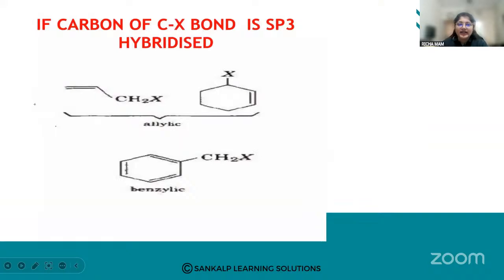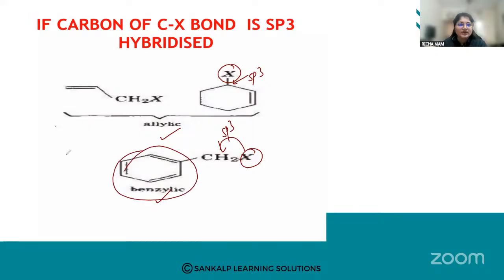So what are allylic halides? What are benzylic halides? This also we have discussed. Allylic halide: the halogen is attached to the sp3 hybridized carbon, which is next to a carbon-carbon double bond. Benzylic halide: the halogen is attached to the sp3 hybridized carbon, which is attached to an aromatic ring.